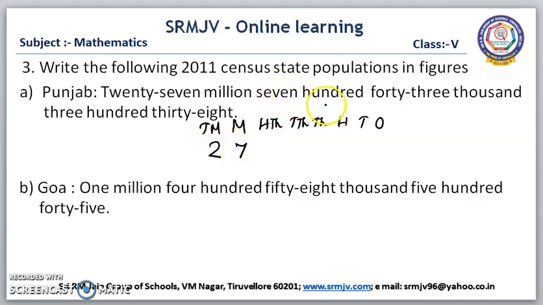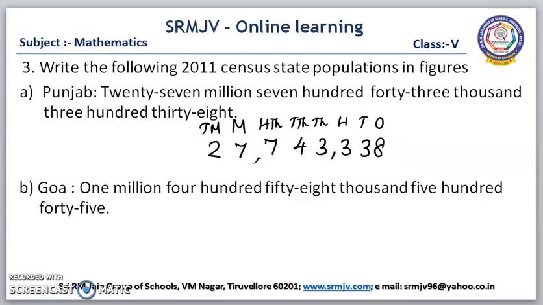27. In the million period, we have to write 27. Then 743,000, a 3-digit number in the thousand period. Then 338. This is the ones period. This is the number for the given number name: 27,743,338. Is it clear, children? Can you understand?